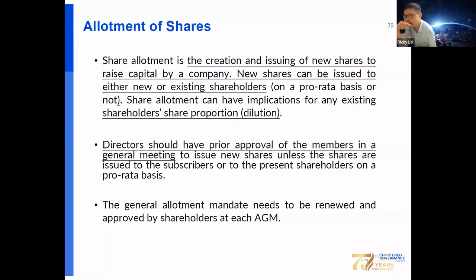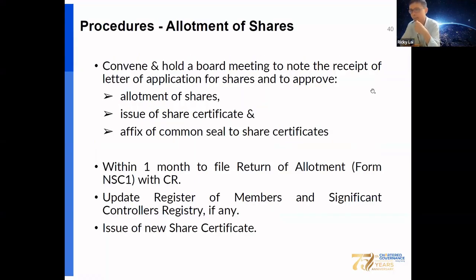And directors should have prior approval of the members to issue new shares, unless the shares are issued to the subscriber or to the present shareholders on a pro rata basis. The share allotment mandate needs to be renewed and approved by the shareholders at each AGM.